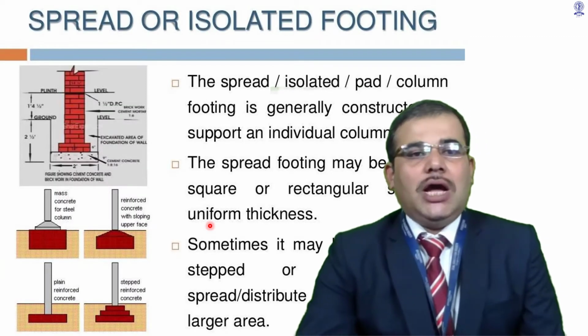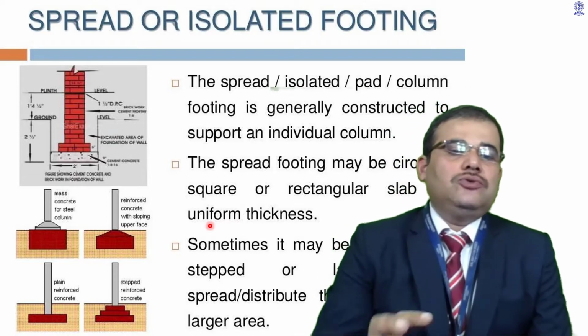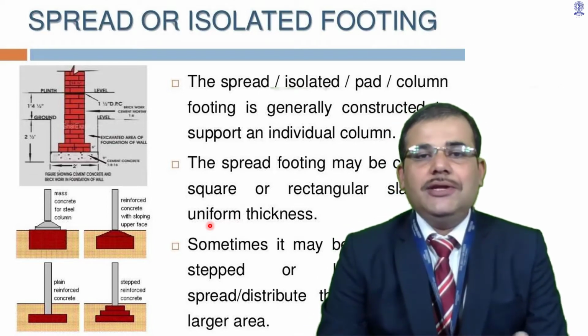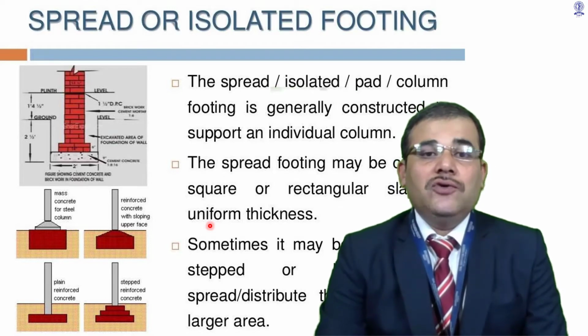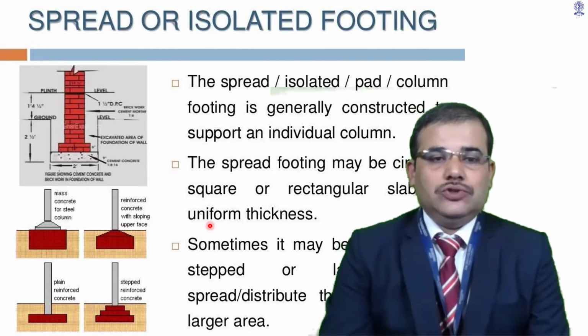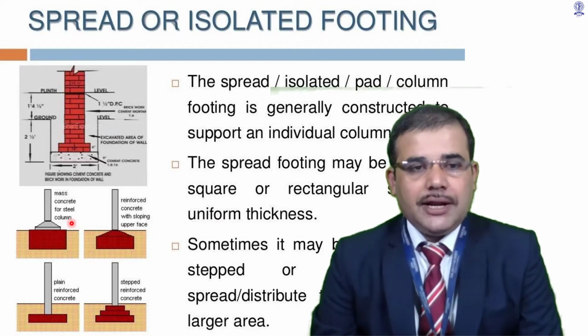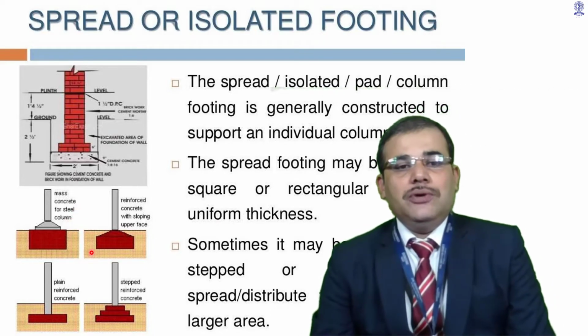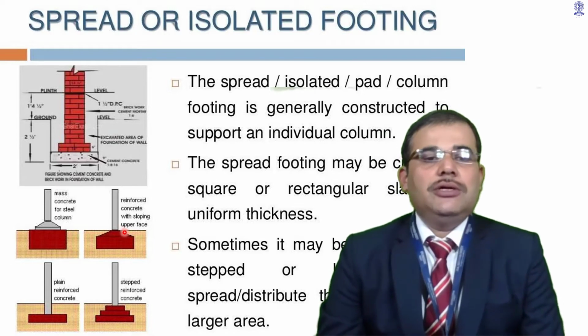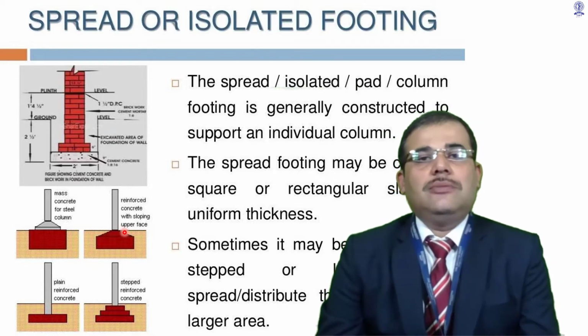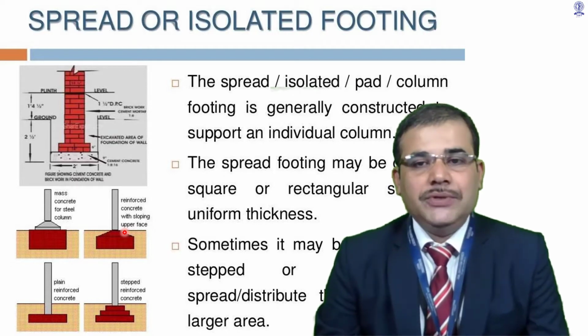Then spread or isolated footing. Now these could be for the wall as well as column footing also. A very commonly provided isolated footing for individual column. So below individual column, in this particular diagram, you can observe below individual column there will be its footing. So that is why it is termed as an isolated footing.